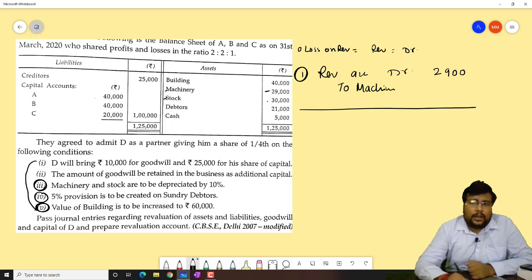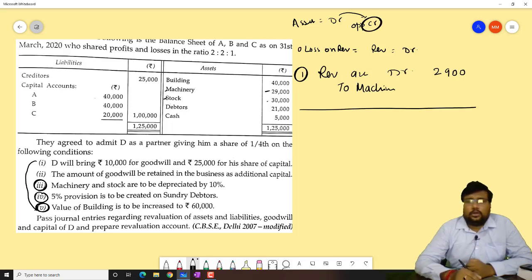Sir, why is revaluation debit? Because it is a loss. And why is machinery credit? Because assets decrease. You know that assets are always debit, but when assets decrease, it will be the opposite, beta, credit. So revaluation account debit 2,900 to machinery 2,900.